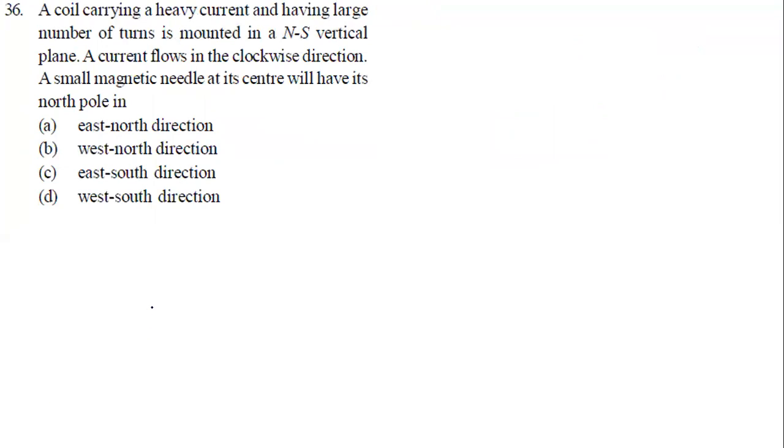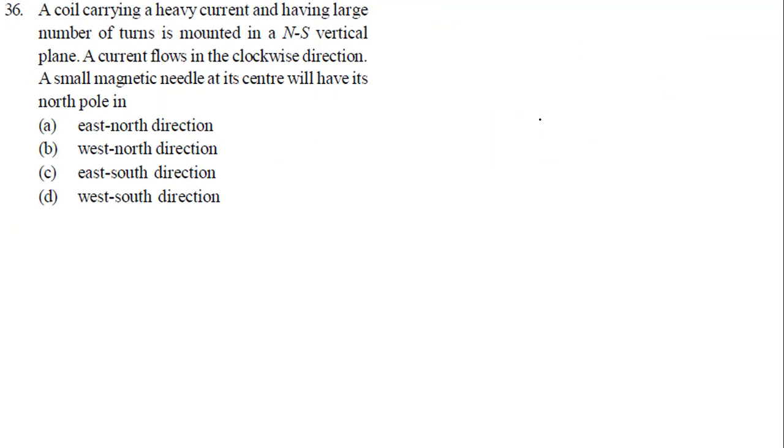Question number 36 now. A coil carrying heavy current having a large number of turns mounted in a north-south vertical plane. There is a coil carrying current with so many turns mounted on the north-south vertical plane.